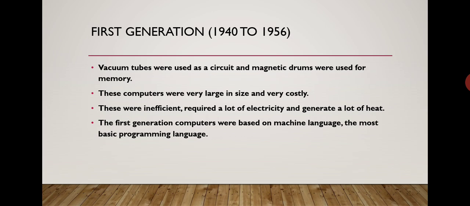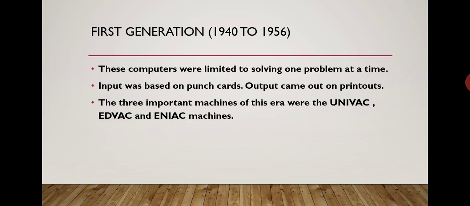These were inefficient, required a lot of electricity, and generated a lot of heat. The first generation computers were based on machine language, the most basic programming language. These computers were limited to solving one problem at a time. Input was based on punch cards, and output came out on printouts. The three important machines of this era were the UNIVAC, EDVAC, and ENIAC.